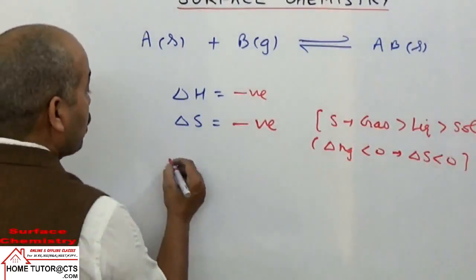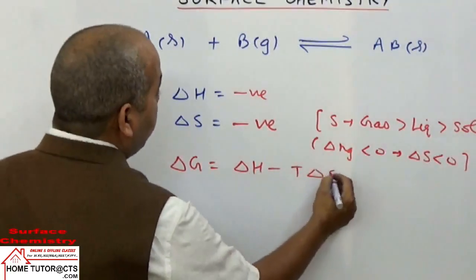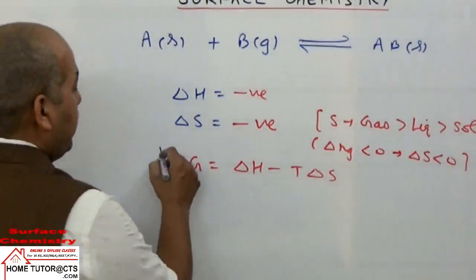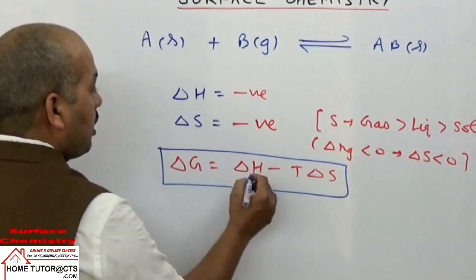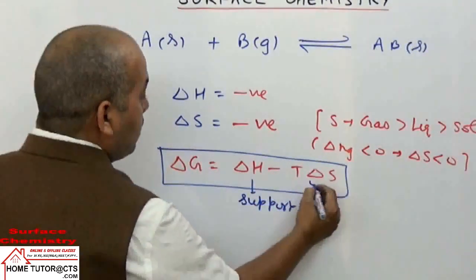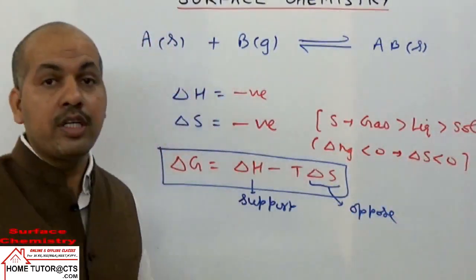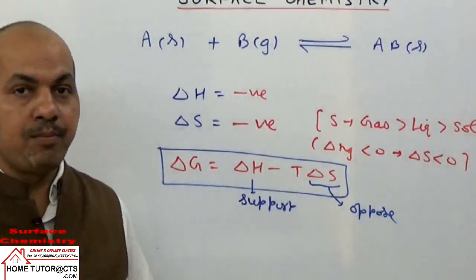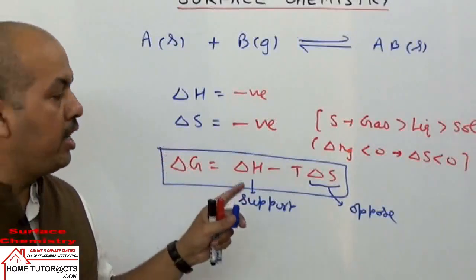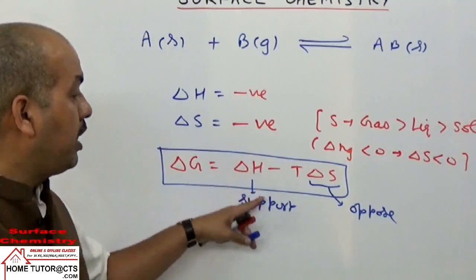Now, for the reaction to be spontaneous, what is delta G? Delta G is equal to delta H minus T delta S. Of the two factors, one will support the reaction, and the delta S factor opposes the reaction. Because for the reaction to be spontaneous, we require delta G to be negative. When delta G is negative, the reaction becomes spontaneous. For delta G to be negative, we should have the negative value higher.